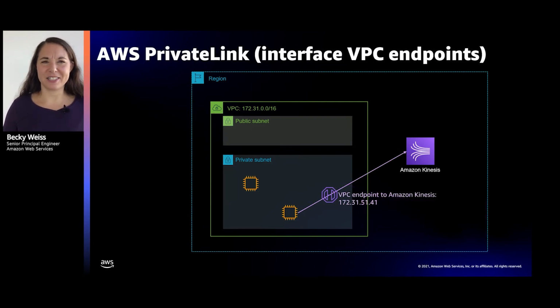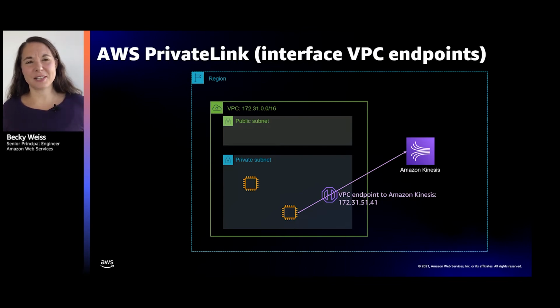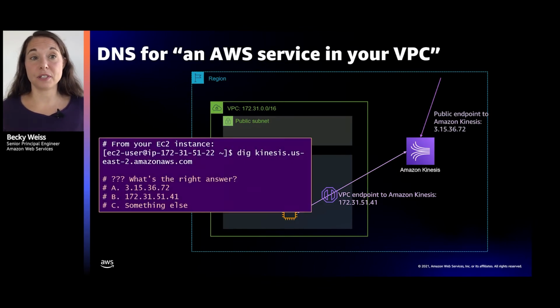All right, great. So I've got Kinesis in my VPC now, but like I said, things are a little bit different here. For example, imagine some EC2 instance calling Kinesis. It's probably going to be using a DNS name to talk to Kinesis. Even the SDKs under the hood are constructing the regional DNS name for whatever service you're talking about.